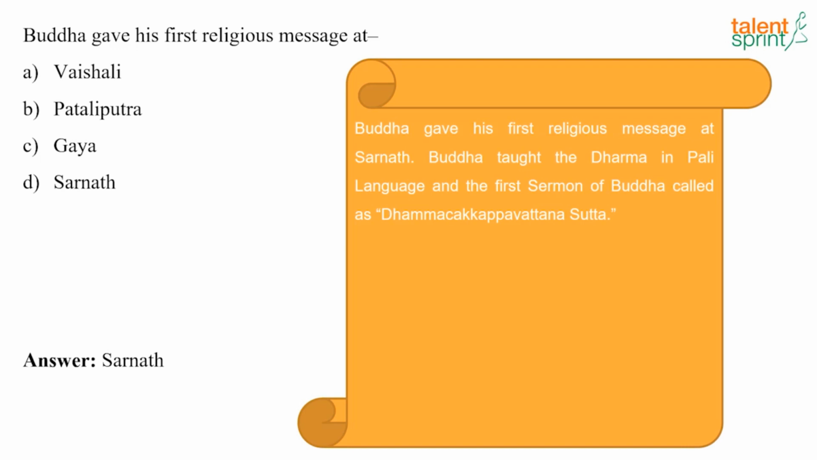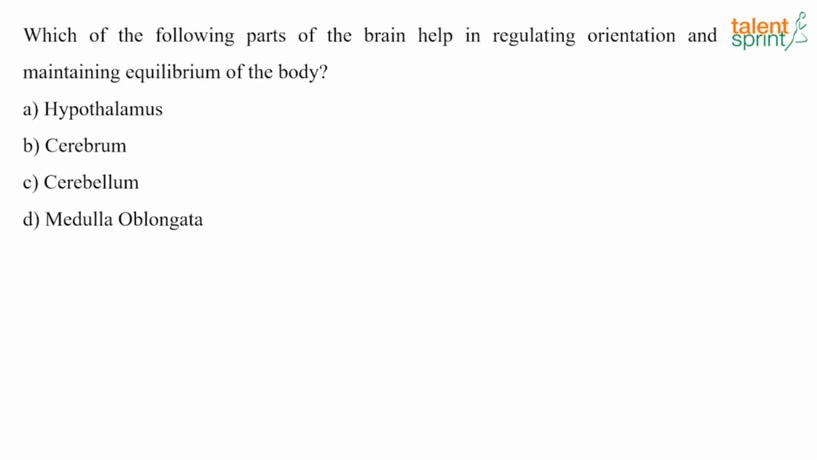Now the next question. Which of the following parts of the brain helps in regulating the orientation and maintaining the equilibrium of the body? And the answer here is the cerebellum.